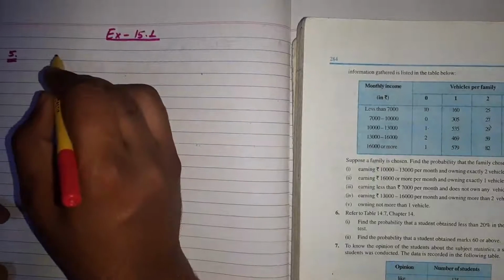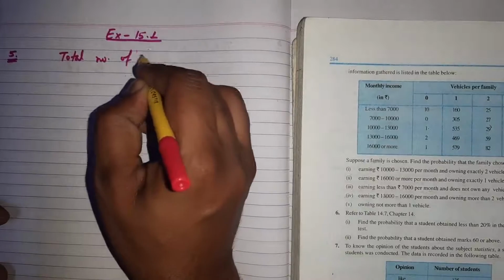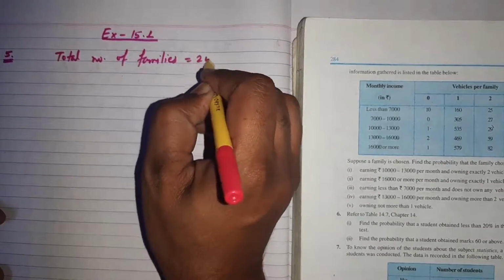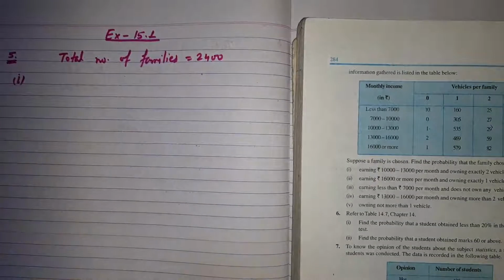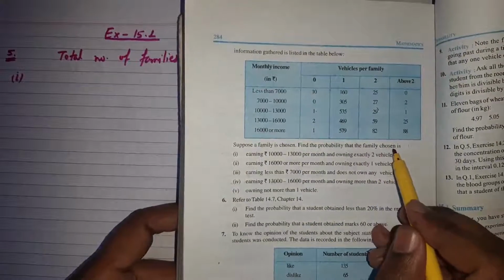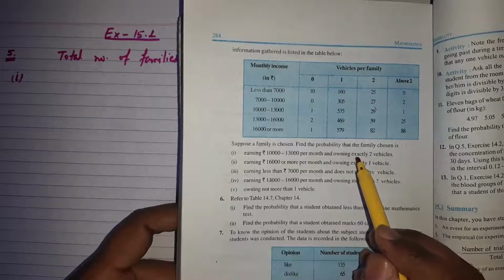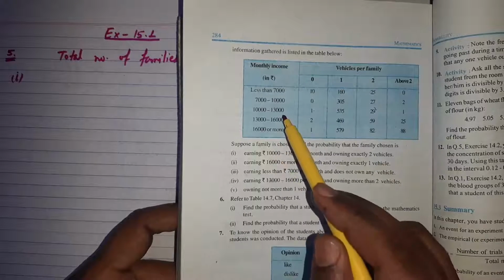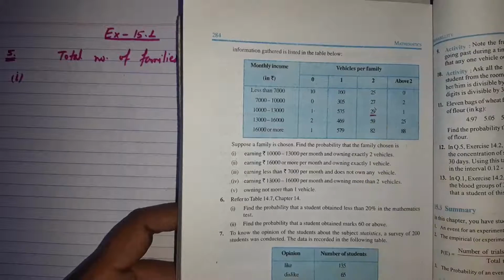So first we will write: total number of families is 2400. The first part: find the probability that the family chosen is earning 10,000 to 13,000 per month and owning exactly two vehicles. The favorable outcome for this class interval and owning exactly two vehicles, the frequency, is 29.